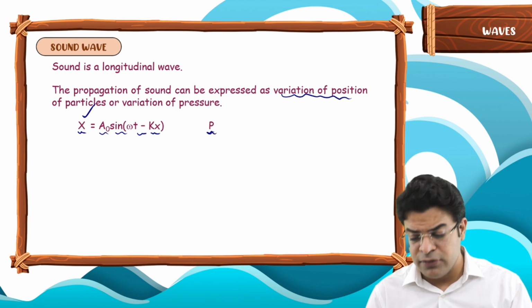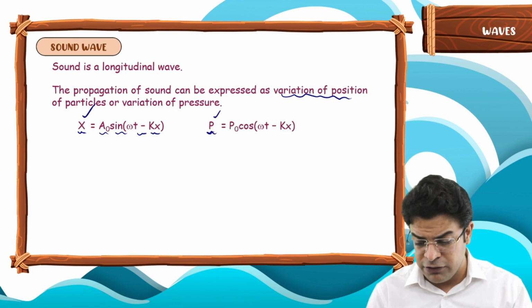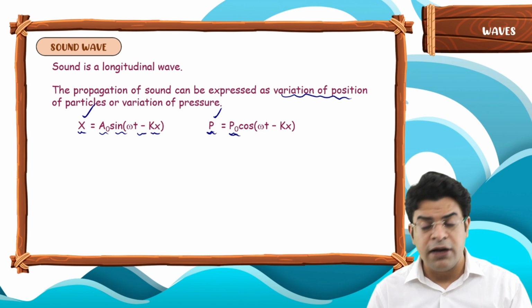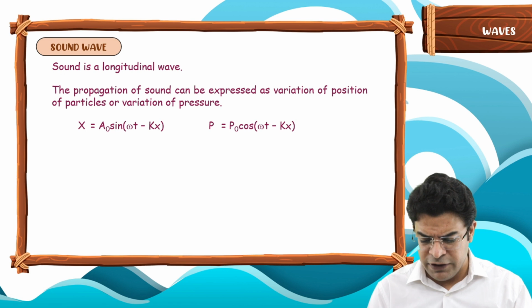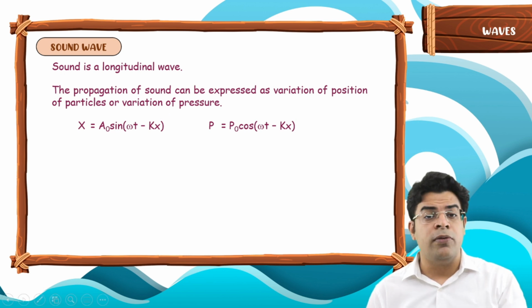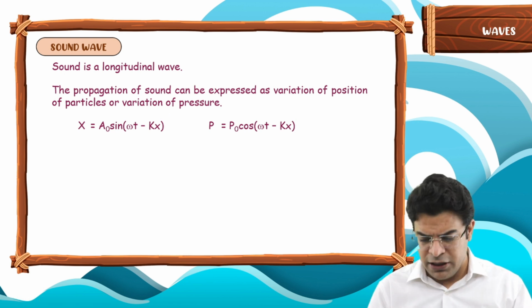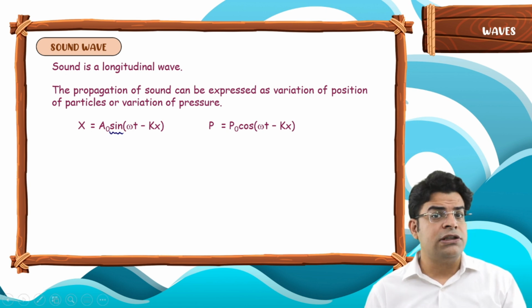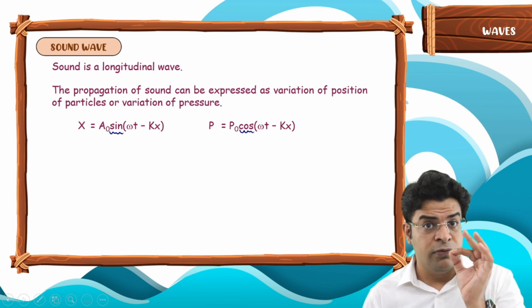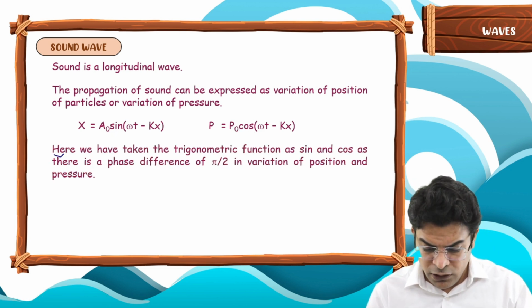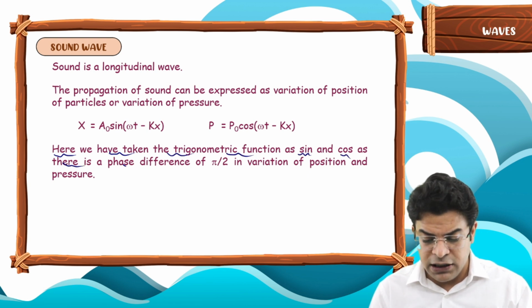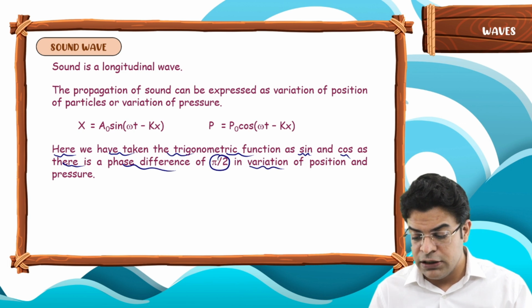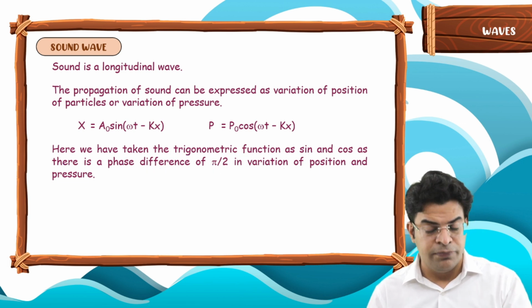Or we can write in terms of pressure variation as the pressure variation at a point equals the pressure amplitude into cos(omega t minus kx). Here I have taken the initial phase angle to be 0, that's why there is no term of phi. Now you might be wondering why at one place I have chosen sine and at another place cos. This has been done purposefully. Why? Because there is a phase difference of pi by 2 in the variation of position and pressure.